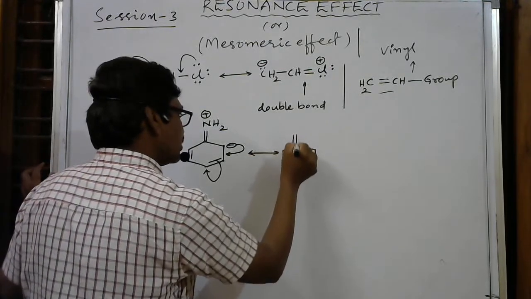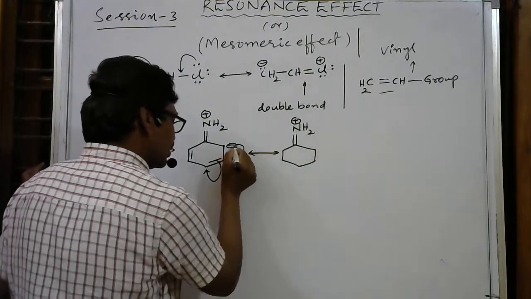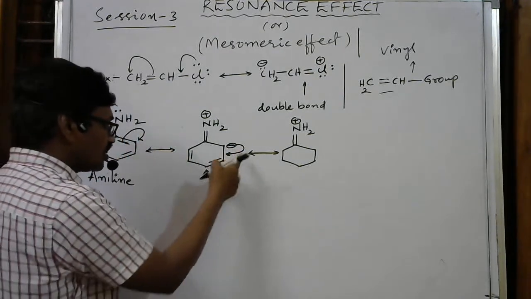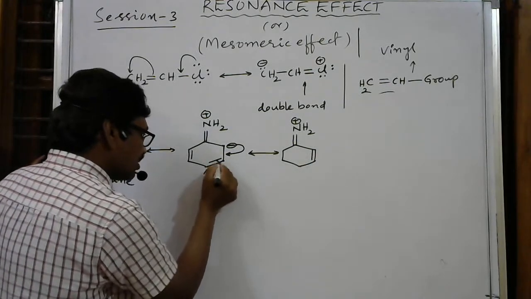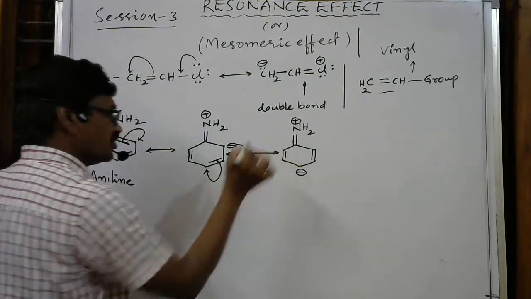Here the double bond stays as it is, NH2 with a positive charge on nitrogen. Then this negative charge is nothing but one electron pair, and that electron pair comes between these two. So here we can write a double bond, and the pi electron pair shifts to this carbon, so this carbon will take the negative charge. And this is an already present bond.